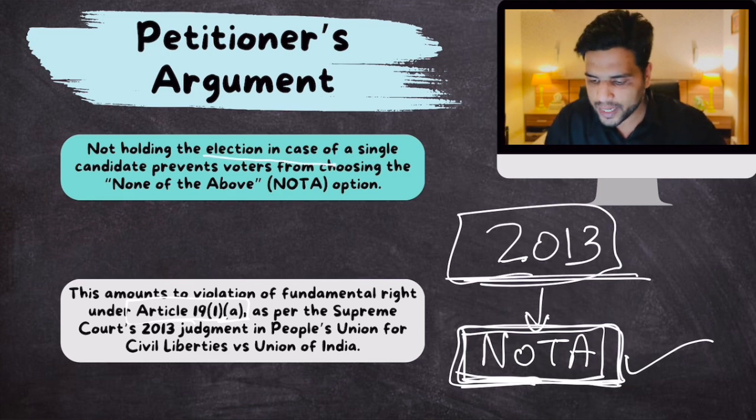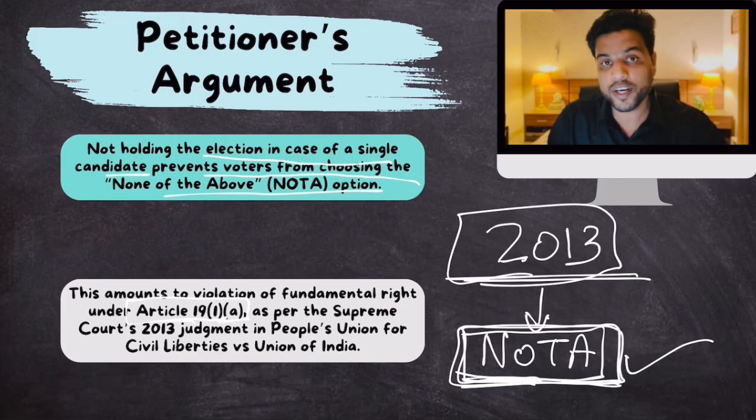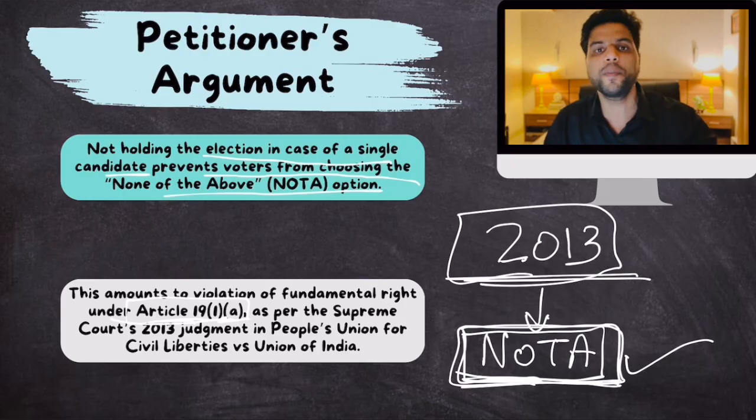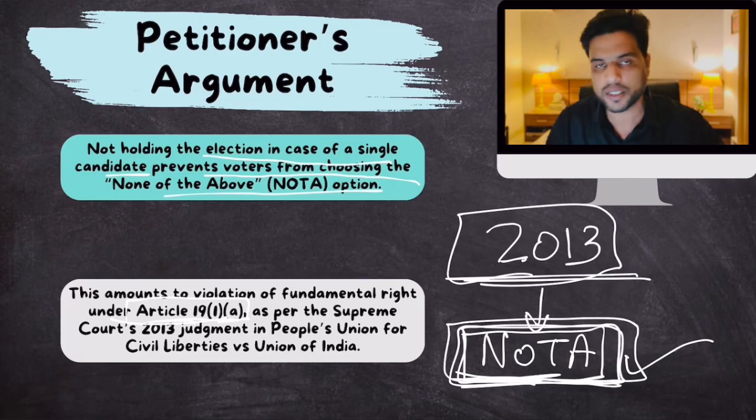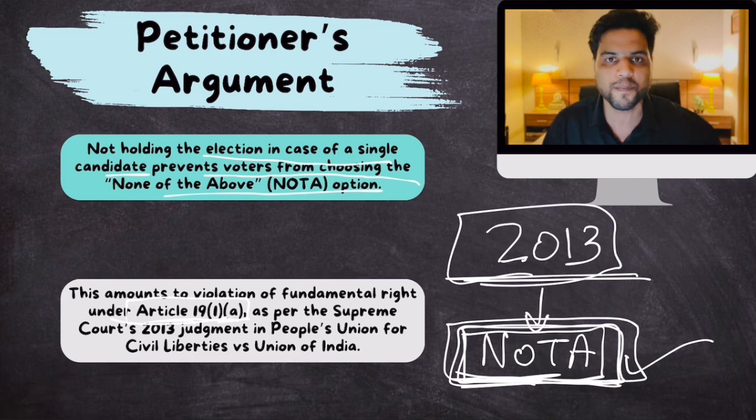So, not holding the election in case of a single candidate prevents voters from choosing None of the Above, which is your freedom of speech and expression. Vidhi Center says that elections should still be conducted so that people have the opportunity of pressing the NOTA button, and that an unopposed candidate should also secure a minimum number of votes to be declared victorious.